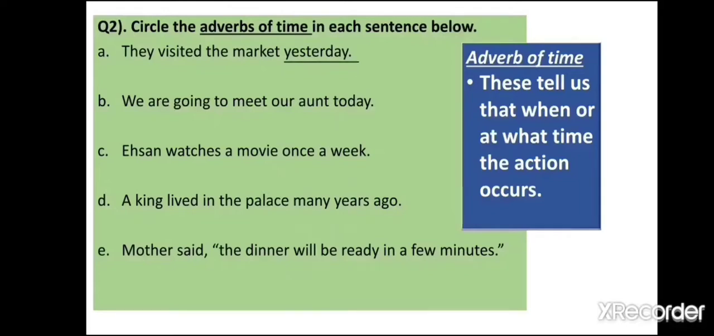B part. We are going to meet our aunt today. When are they going to meet their aunt? They are meeting their aunt today. So underline today. C part. A son watches a movie once a week. D part. A king lived in the palace many years ago. E part. Mother said the dinner will be ready in a few minutes.